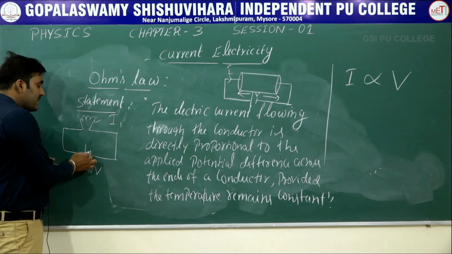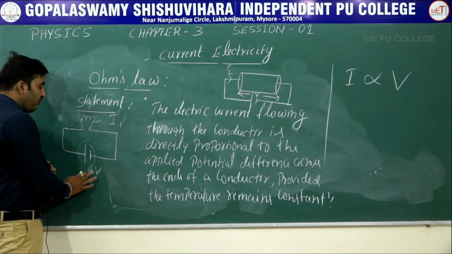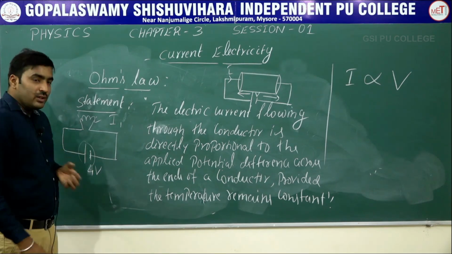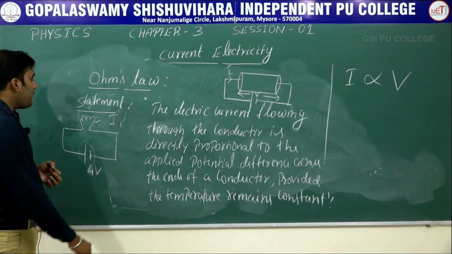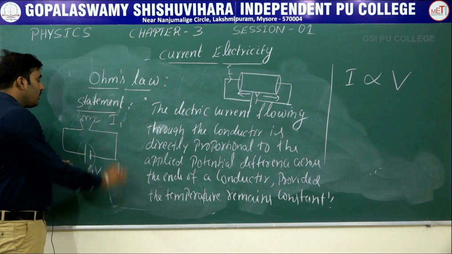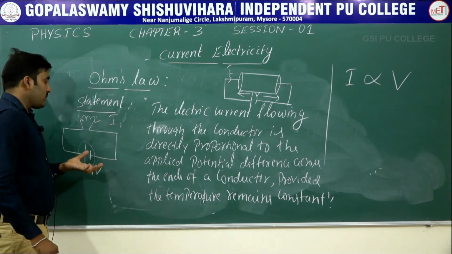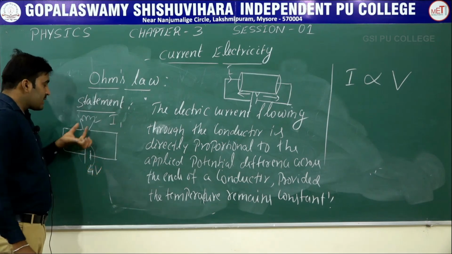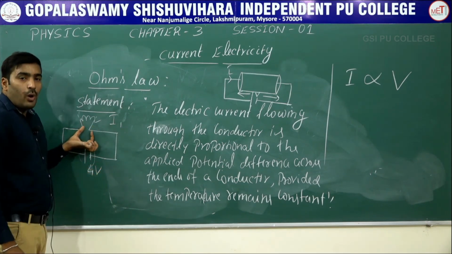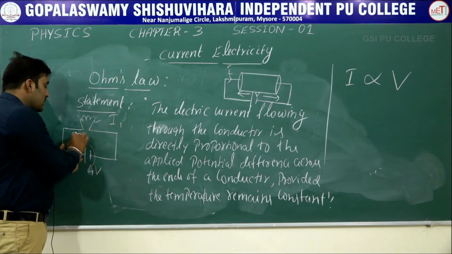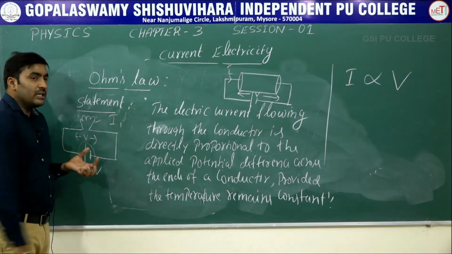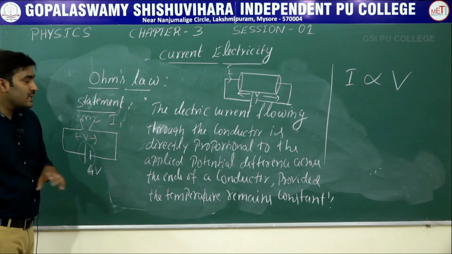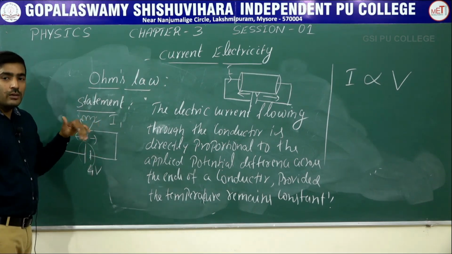Now let us replace this cell with a 4-volt battery. Now the brightness of the bulb will increase, because as I increase the voltage across this bulb, the potential difference across the bulb increases, so the current flowing through it also increases and the bulb glows with more brightness.